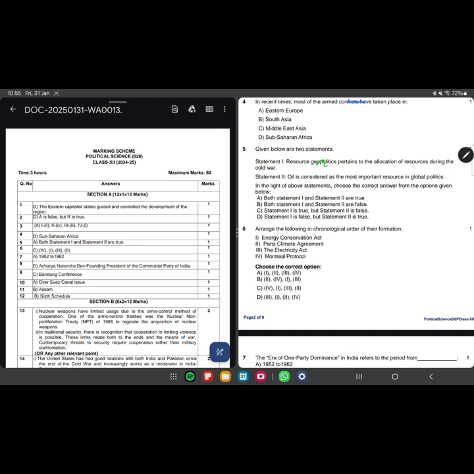Resource geopolitics pertains to the allocation of resources during the Cold War. This is statement 1. And oil is considered the most important source in global politics. In the light of the above statements, choose the correct option. This is a very good statement, and it's absolutely true, because resources are the biggest influential part in our geopolitics in present day.